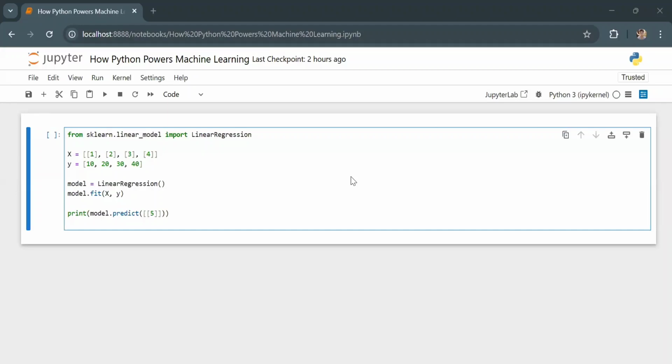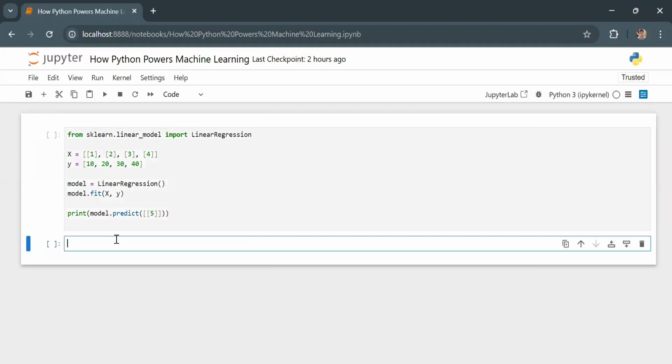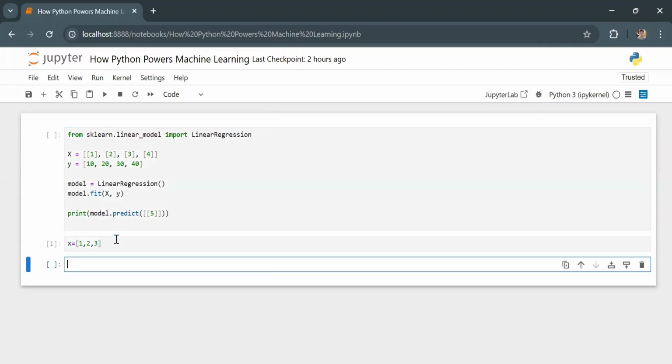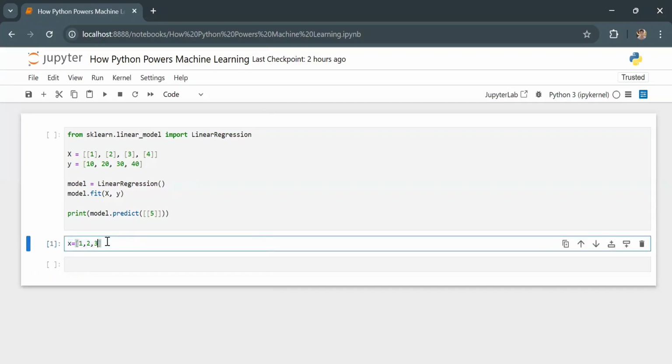So first of all, Python is very easy to read and write, so we can focus on logic only, not the syntax. Like here, x is equal to [1, 3, 3]. So we can understand that x is equal to [1, 3, 3]. It is a list of three numbers, and the variable name is x. So we can understand how well Python works.